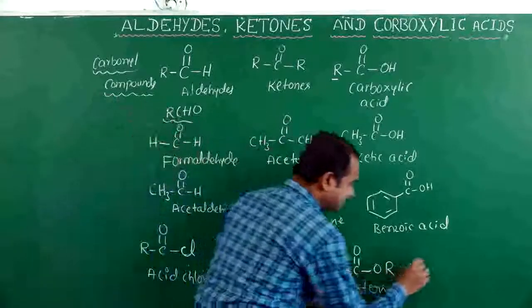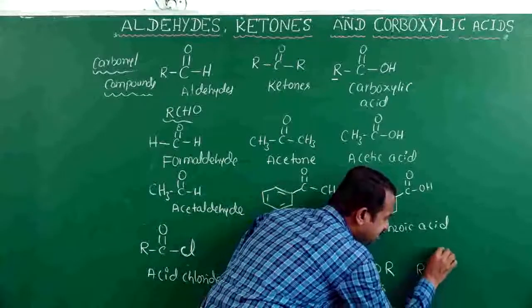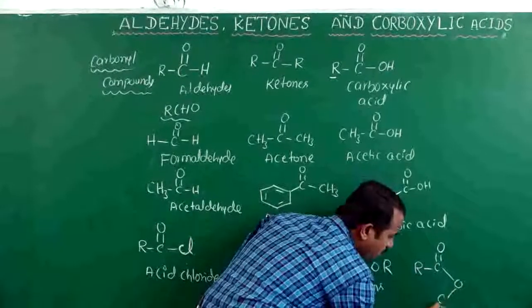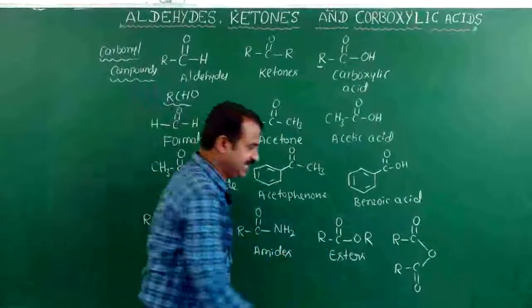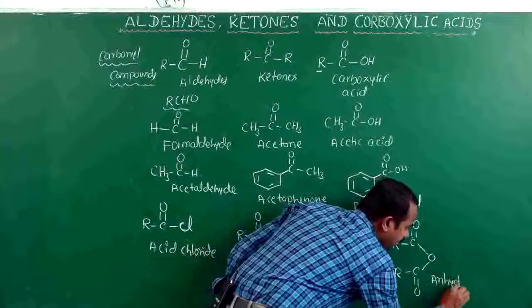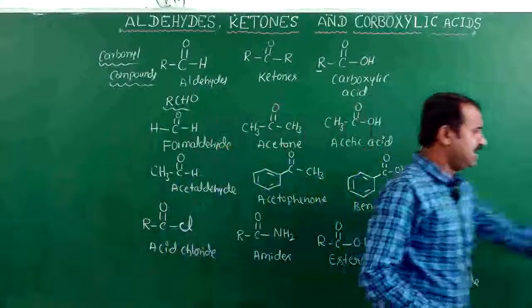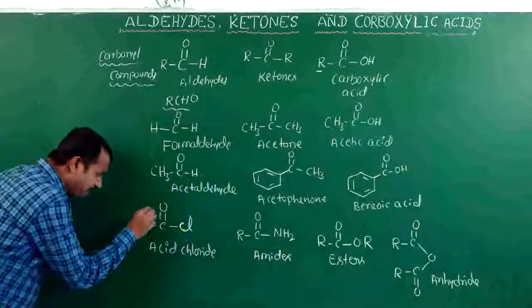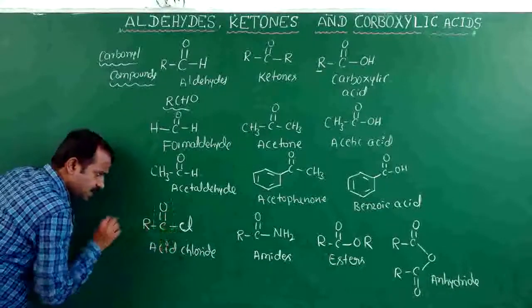In case the functional group is RCOOCOR, this is another functional group called anhydride.